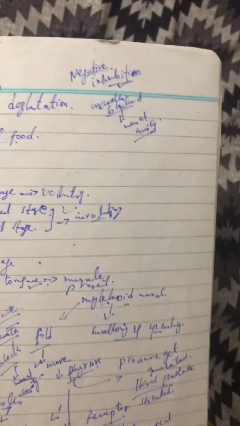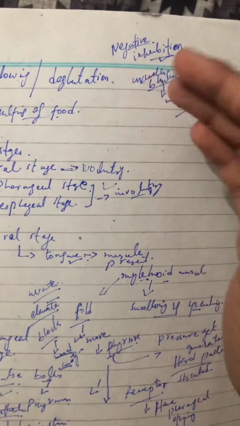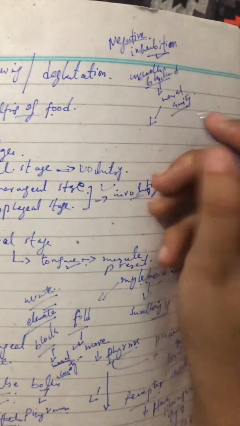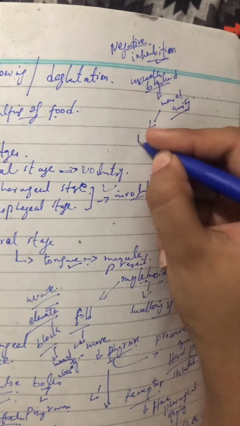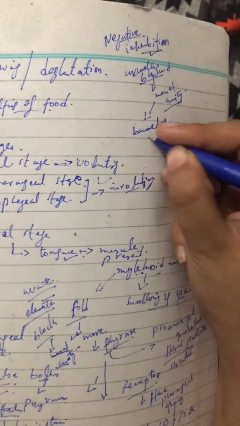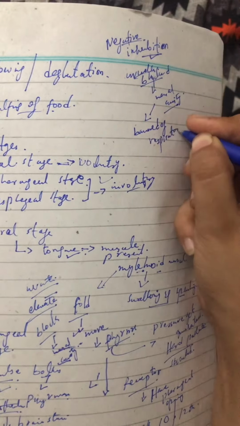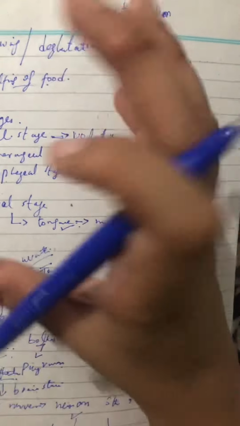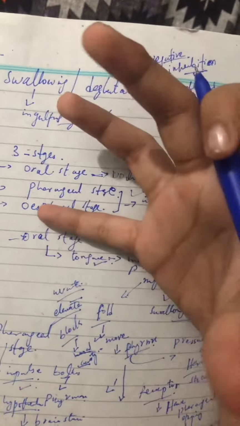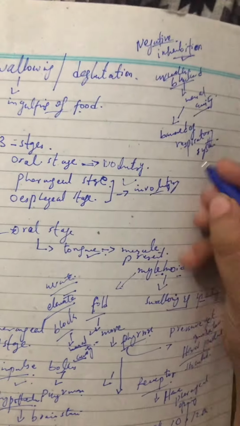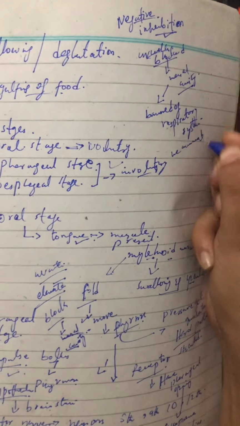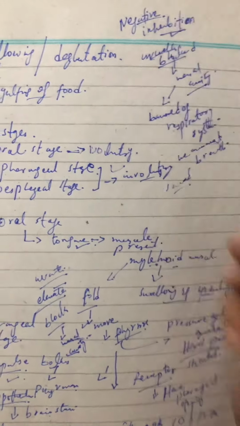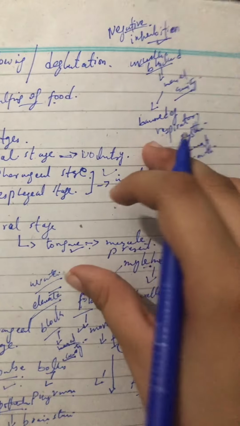Why? Because by the block of the nasal cavity, there will be a block of the respiratory system, like breathing will not go. We cannot breathe for a few seconds, because the uvula will block the